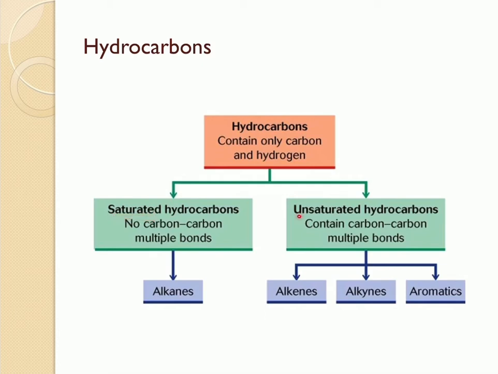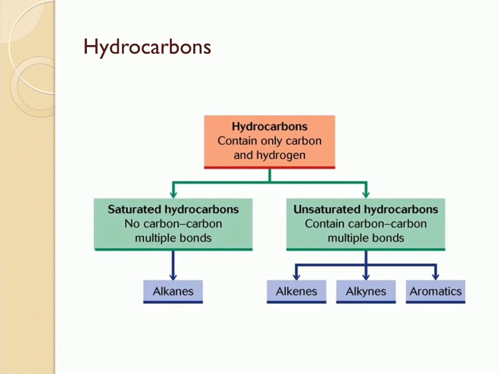and unsaturated hydrocarbons. In saturated hydrocarbons, there are only single bonds present. There are no carbon-carbon multiple bonds. Whereas in unsaturated hydrocarbons, you may have one or more carbon-carbon multiple bonds, such as double bonds or triple bonds. Alkanes fall under the category of saturated hydrocarbons, where there are only carbon-carbon single bonds or carbon-hydrogen single bonds.